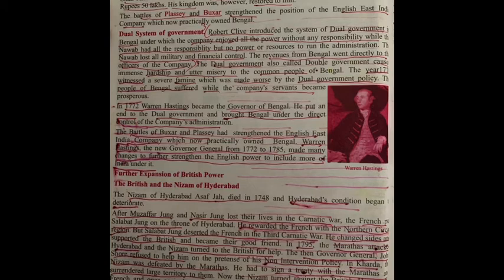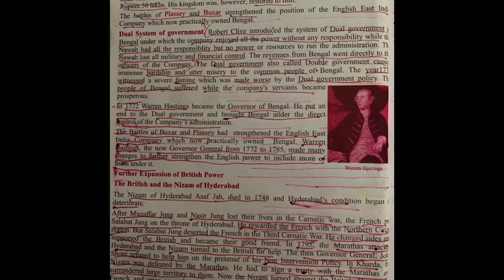So first let us see the Nawab. The Nawab did not have the right to collect revenue. The right to collect revenue was given to the English East India Company. So without revenue he could not maintain the troops. The Nawab was answerable to the people also. So the Nawab had the responsibility, but he did not have any power.